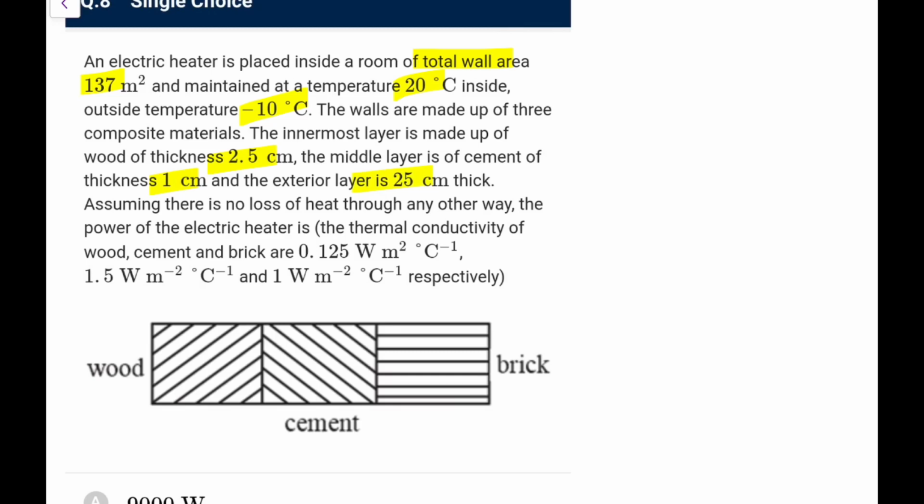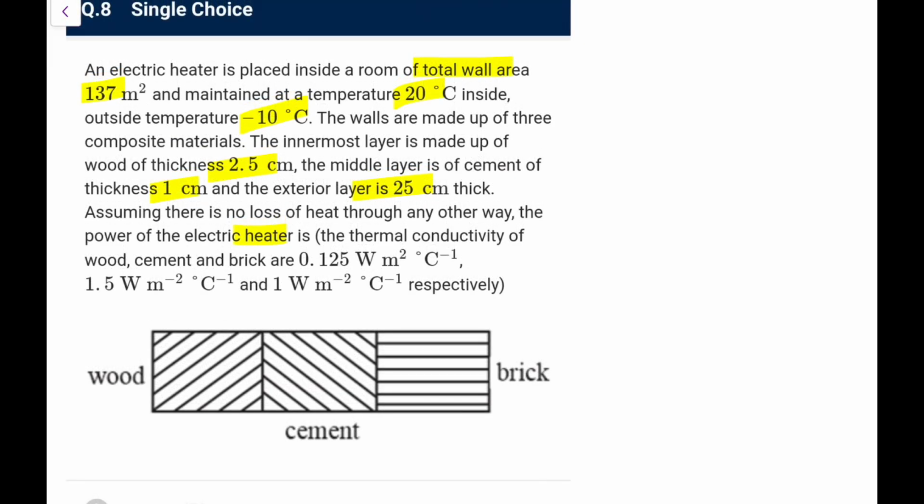Assuming no heat loss anyway, the power of the electric heater would be the rate of heat loss. Now I can check these. Let them be R1, R2, R3. So all are in series.